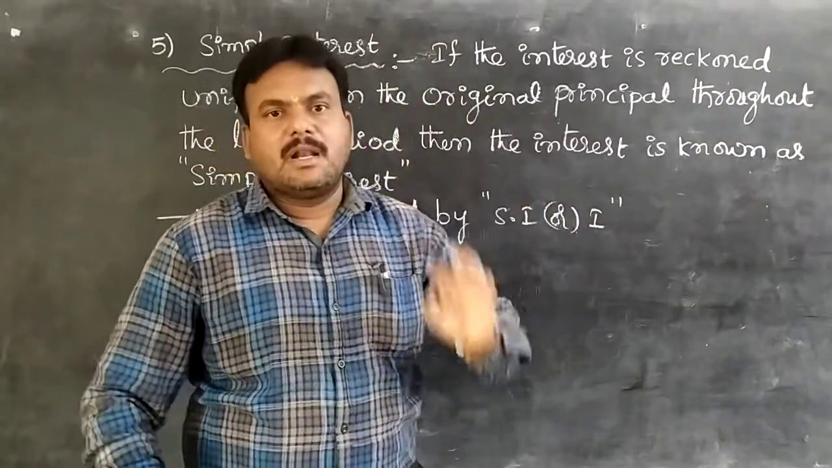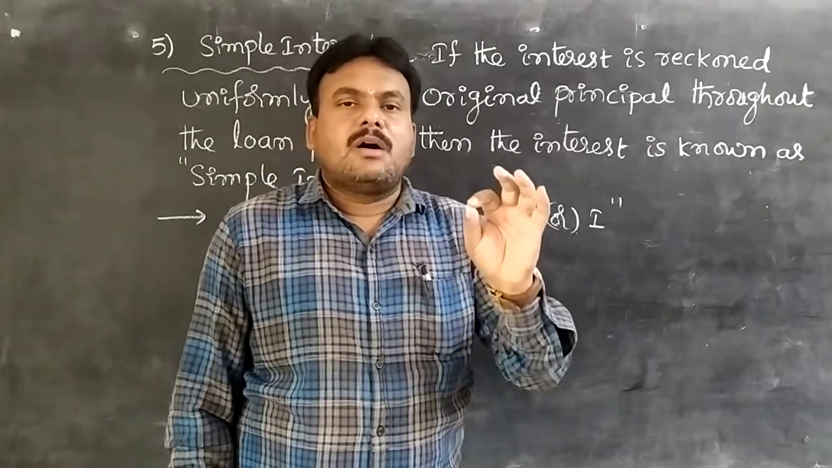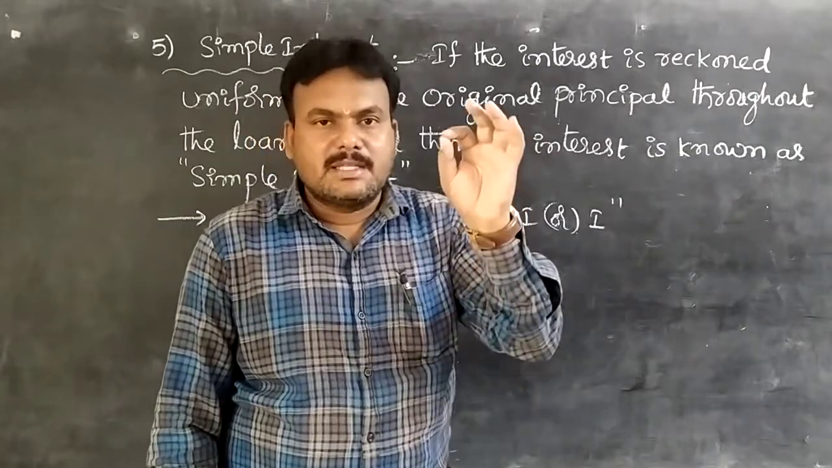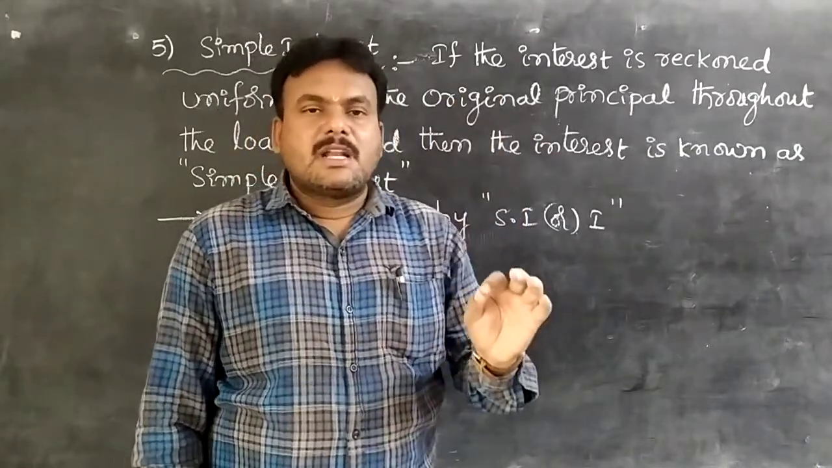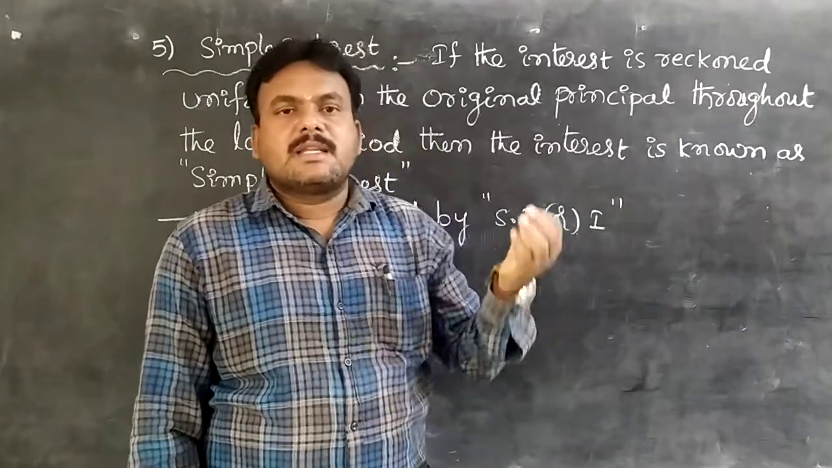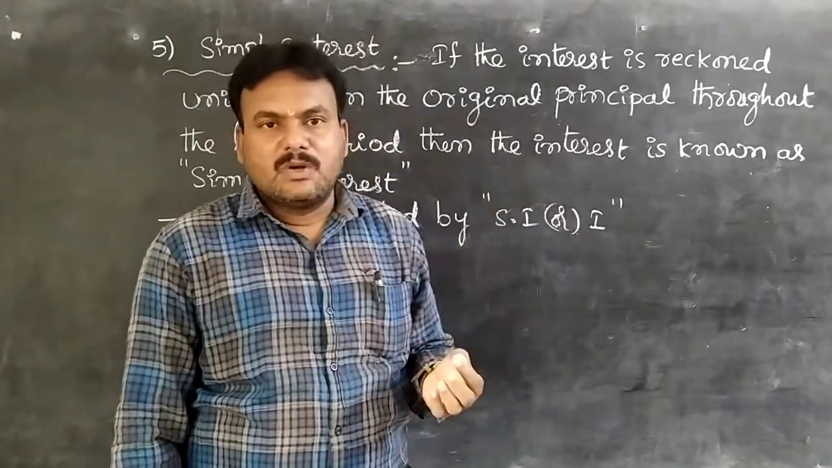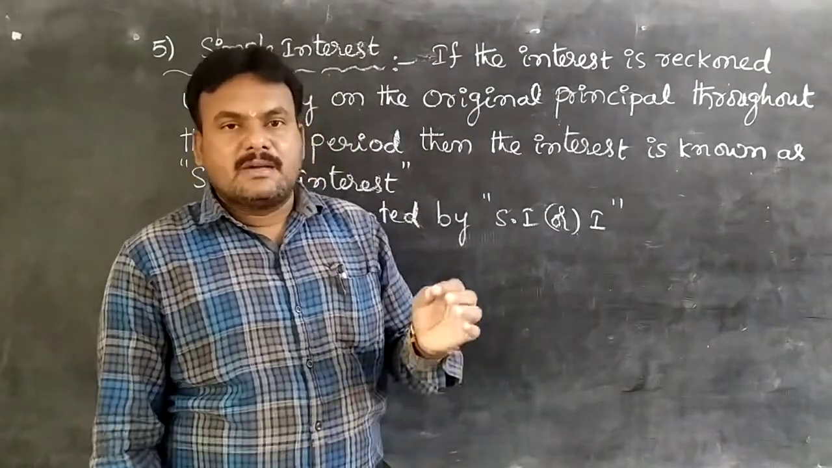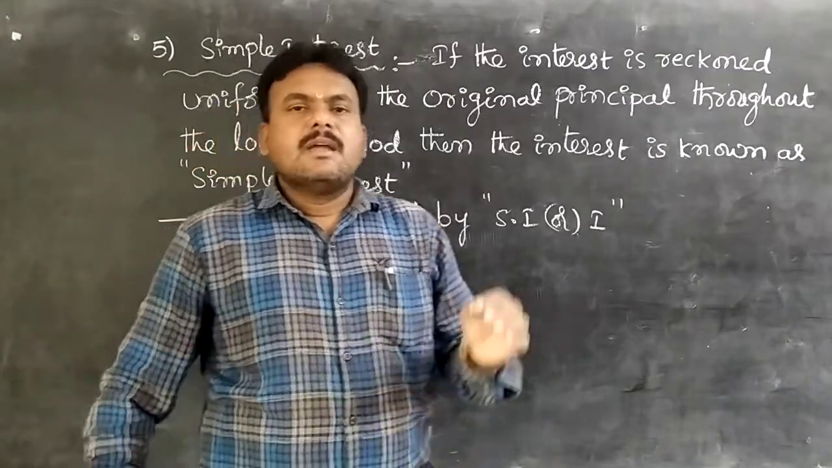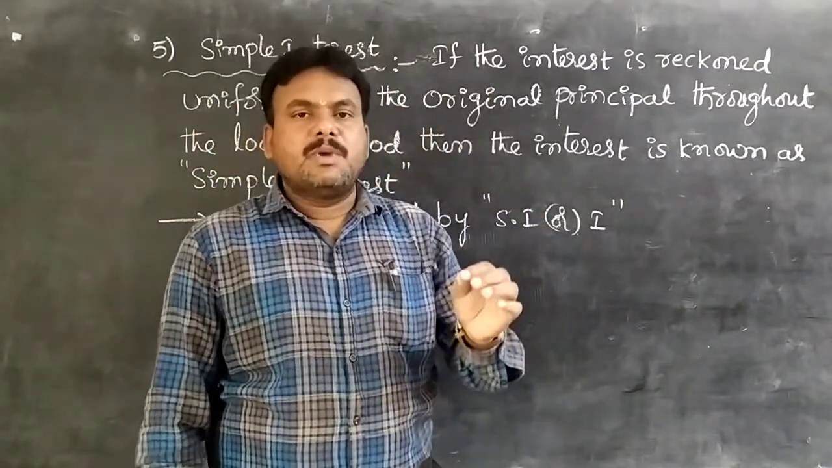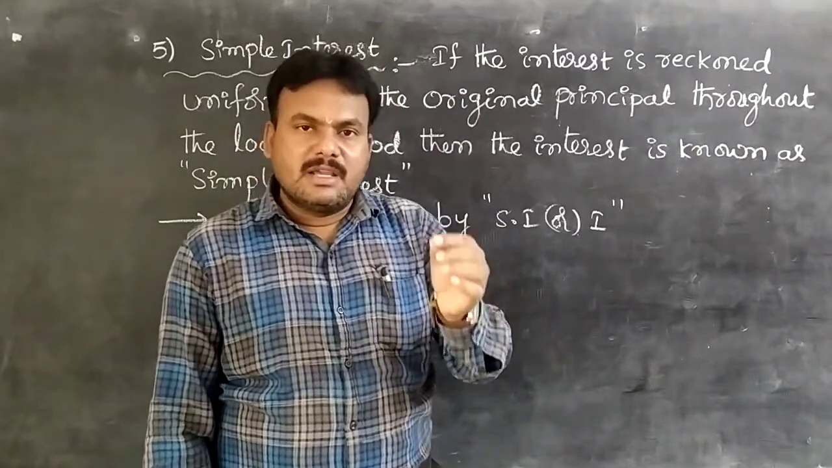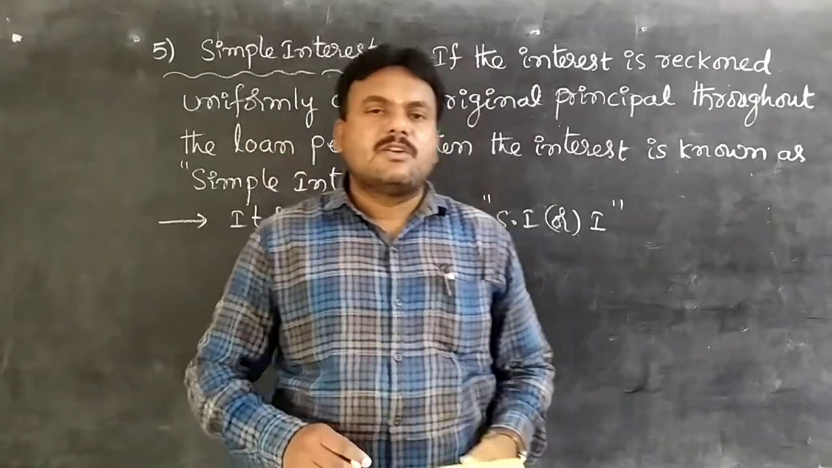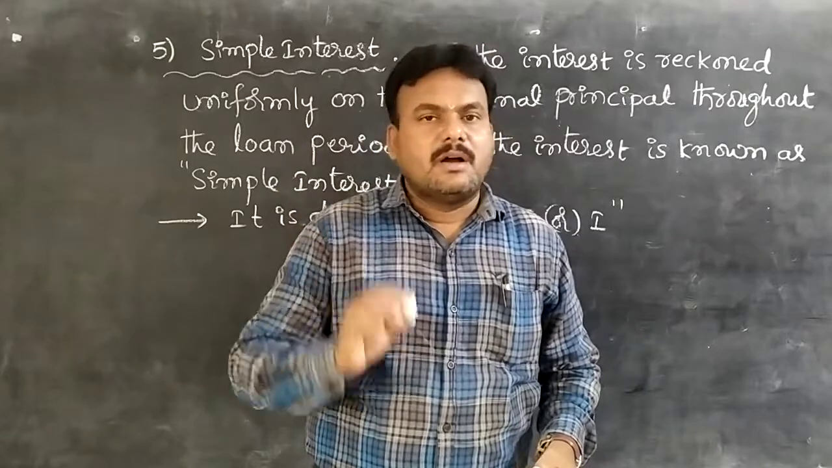First one is principal. The money borrowed or lent out for a certain period of time is known as principal. It is denoted by the letter P. Next, interest. The additional amount paid by a borrower is known as interest. It is denoted by the letter I. Next, the third term is rate of interest, rate percentage per annum. Here observe, the interest agreed to be paid per year as a percentage is known as rate percentage per annum. It is denoted by the letter R, percentage, or simply R.